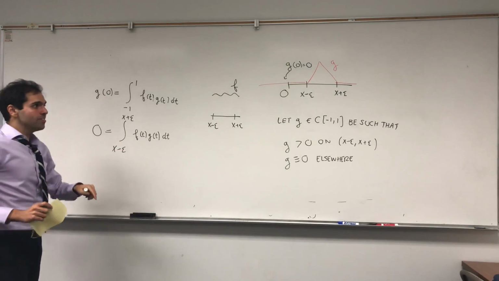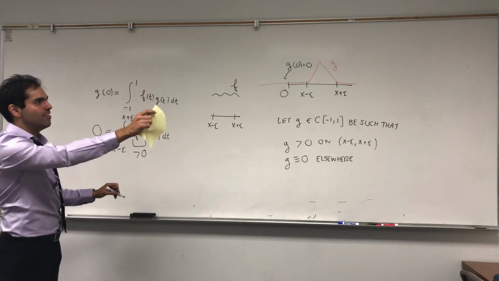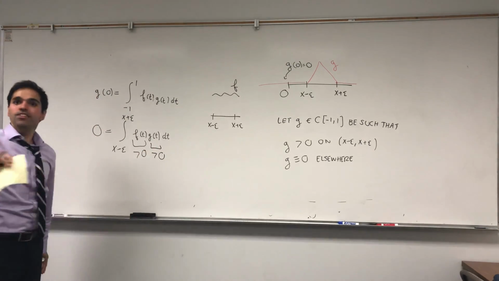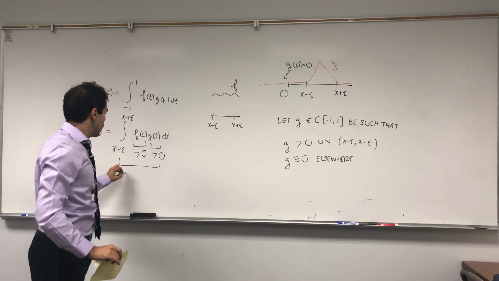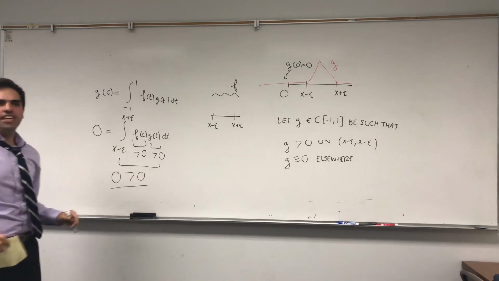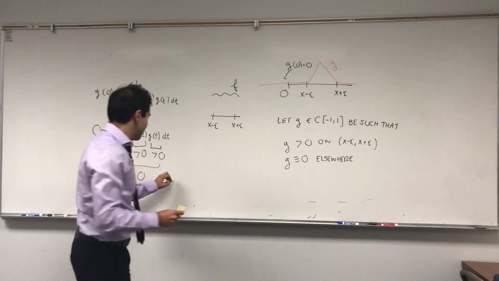And look, here's the thing. f is positive on that interval, and by definition, g is also positive on that interval. And epsilon is a fixed number. We're not taking any limits. So this whole thing is positive. So what you get then is that 0 is strictly greater than 0, and that's a contradiction.